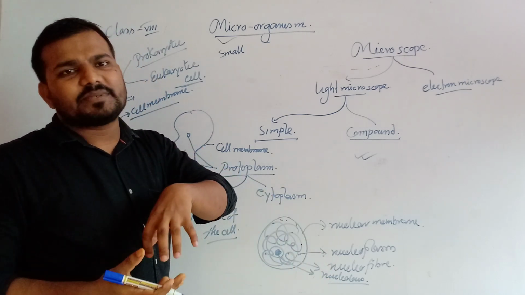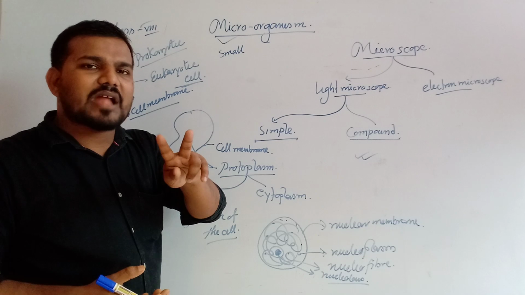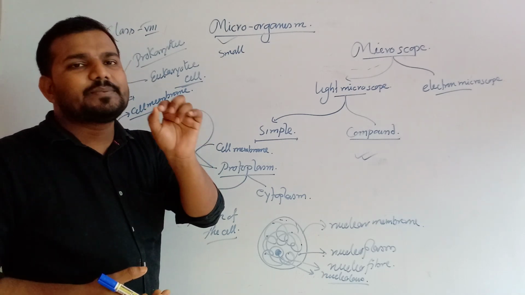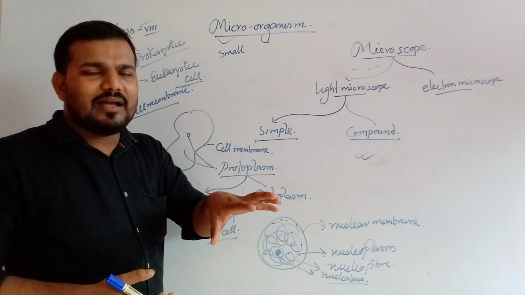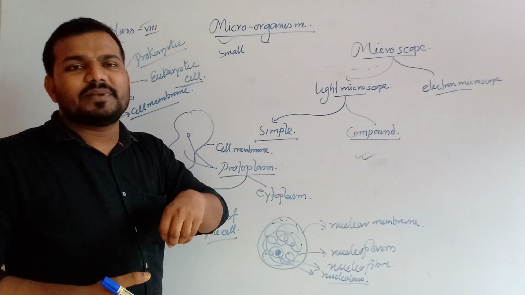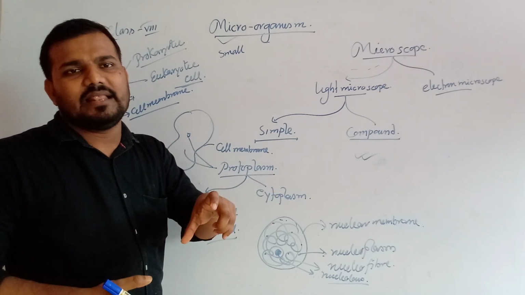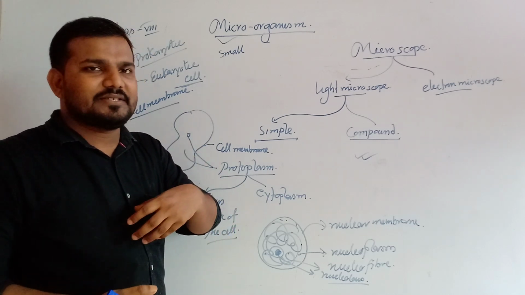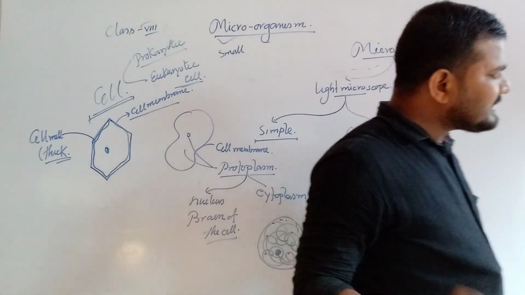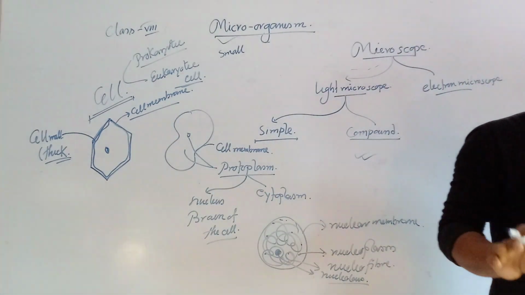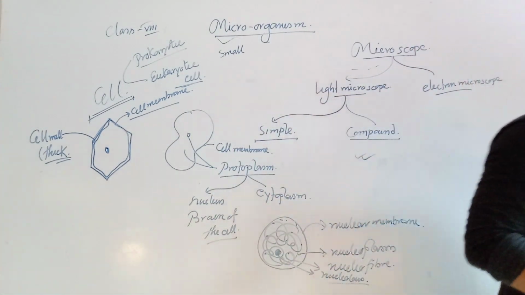On the basis of cell number, organisms are of 2 types: unicellular organisms, which means organisms formed by a single cell like the amoeba, and multicellular organisms, which means organisms containing a huge number of cells. Now this is the cell. Now the types of microorganism.